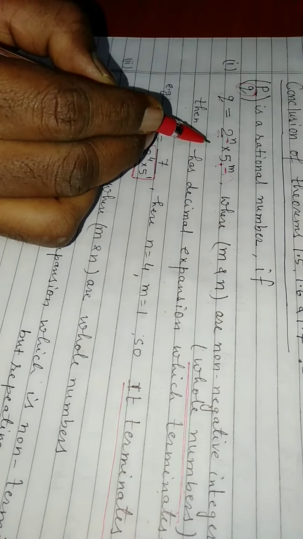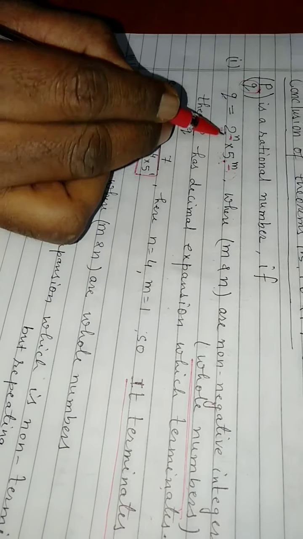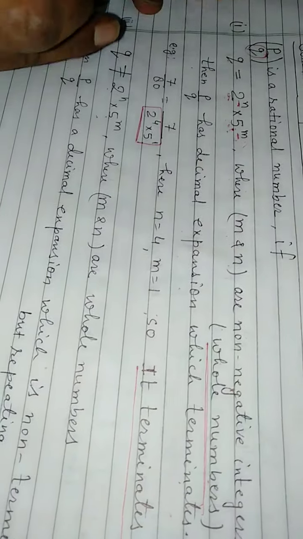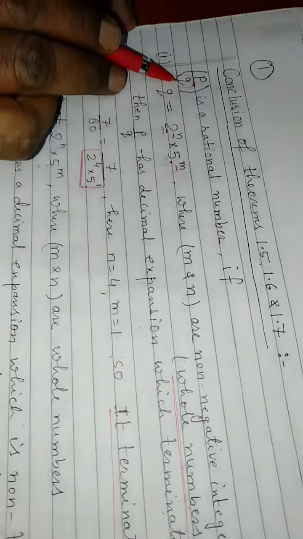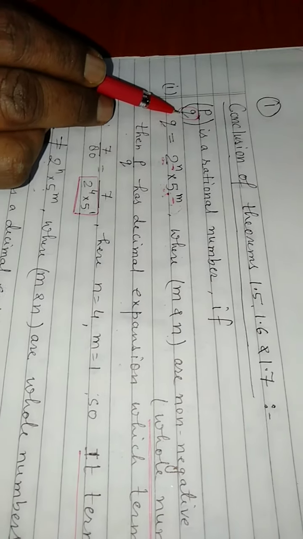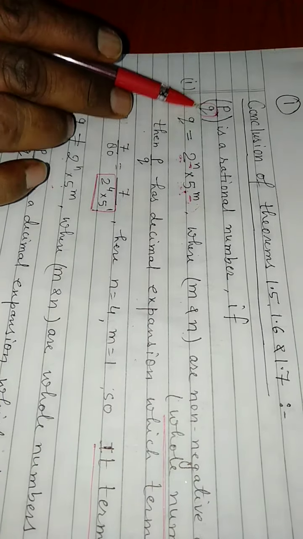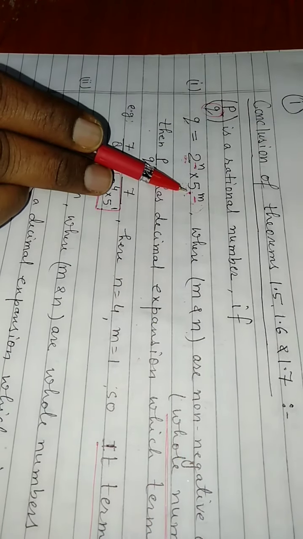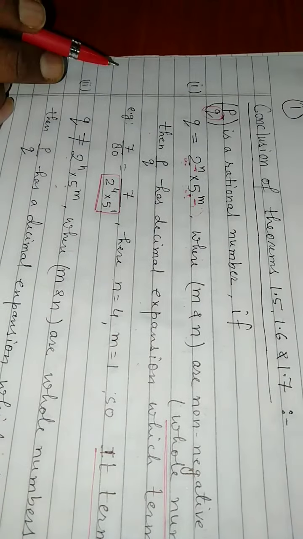But the very important thing is that except 2 and 5, no other number will come in the prime factor of this denominator. If we prime factorize this denominator and it comes in this form, then it will be terminating.